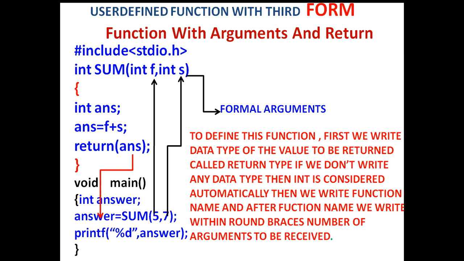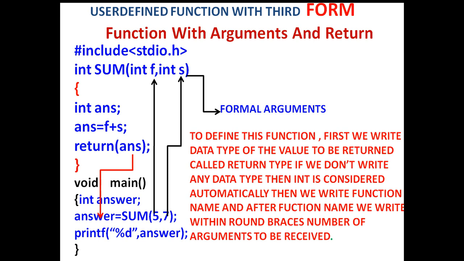We have taken some function name, and then within round brackets we write arguments. A function can take any number of arguments. In our example, we have taken two arguments, f and s. This function is in the category of function with arguments and return type. This is the third category. This function takes arguments and also returns a value.